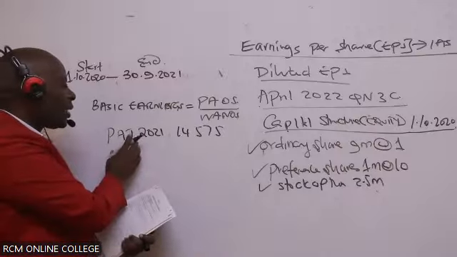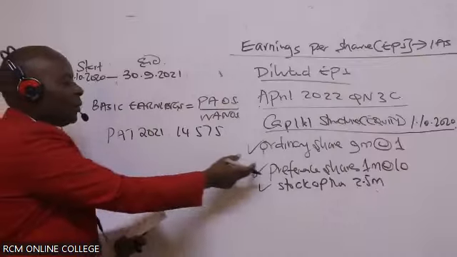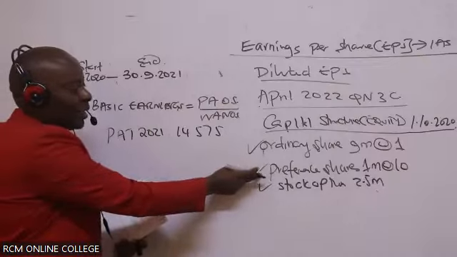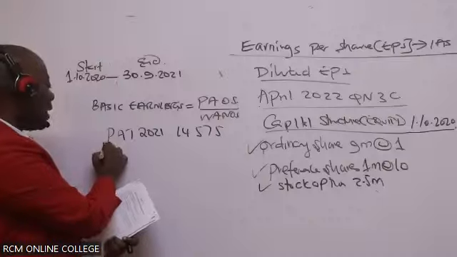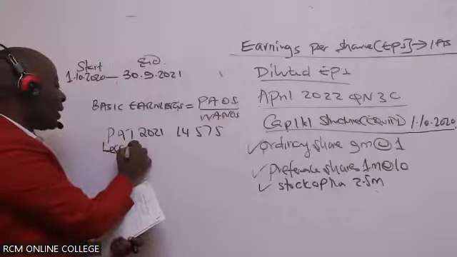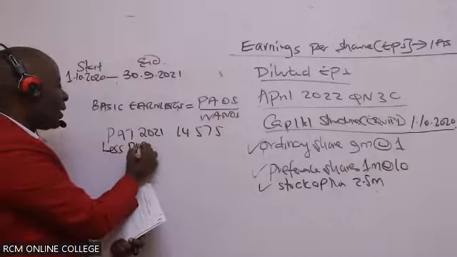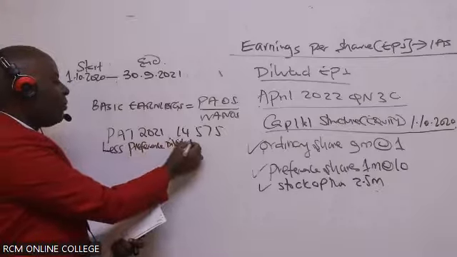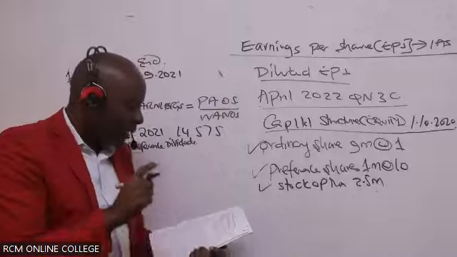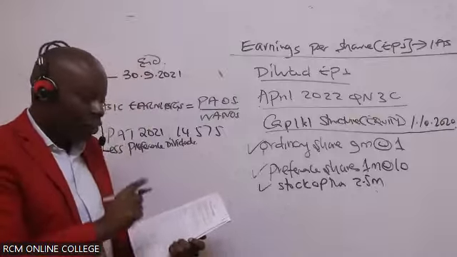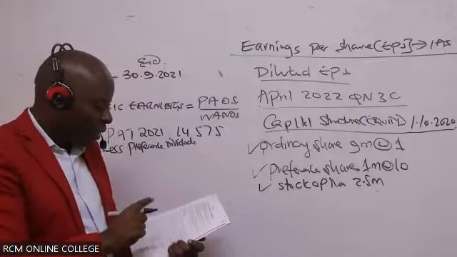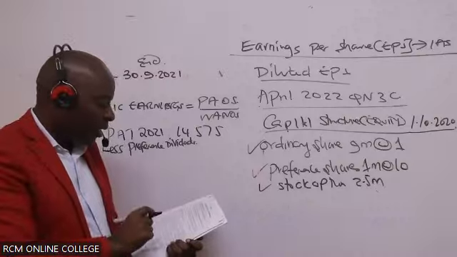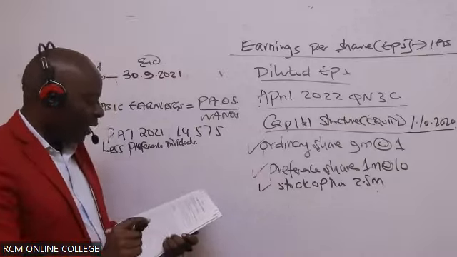After we get this part, we have some other partners. In this case, we pay them first. So we less preference dividends. Remember, we stayed with these preference shareholders from the beginning of the year, 1st October 2020. So they will be paid the whole year's preference dividends.